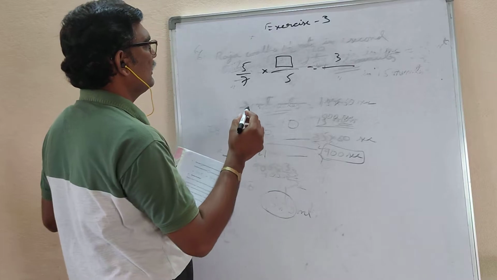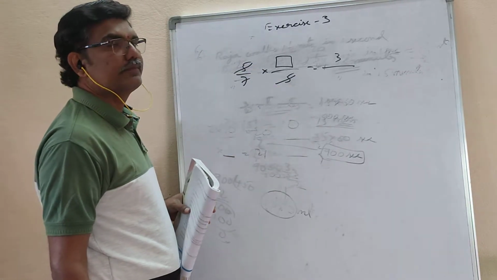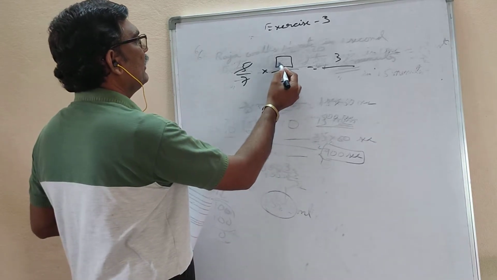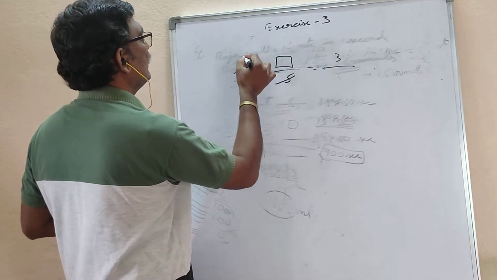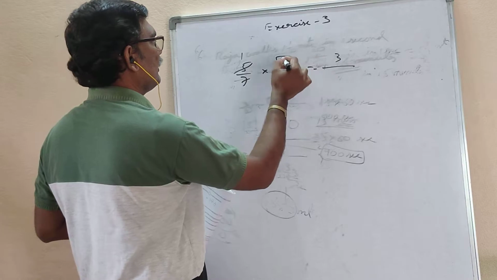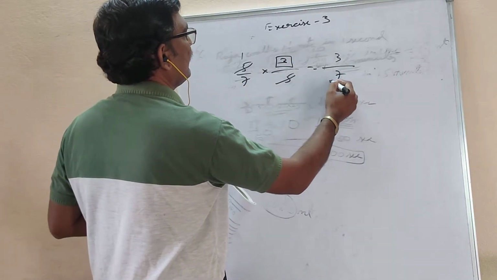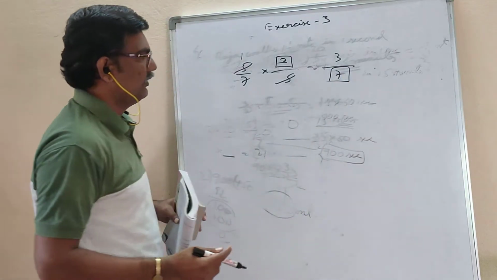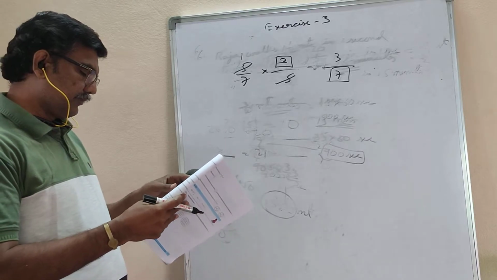What he has given is 5 and 5, which will be cancelled. Here there is a blank, and here I got 3. So 5 and 5 cancelled means 1 is there. 1 into how much is equal to 3? 3 here. What remained here? 7. So 3 by 7.